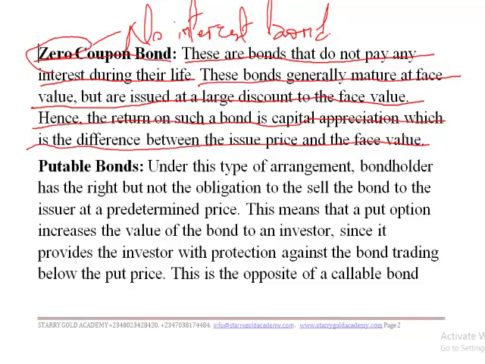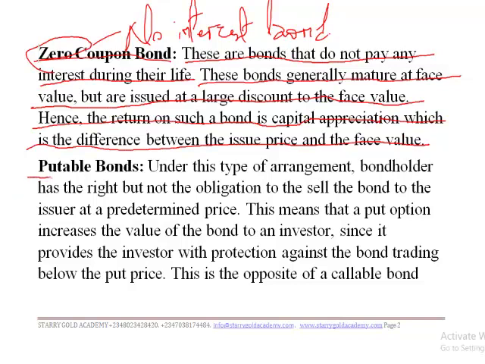The face value of the bond is the real worth of the bond, while the issue price is the amount at which we issued the bond. So the difference between the two is what we refer to as capital appreciation, which will come back to the entity as an inflow, or what we can say is revenue.